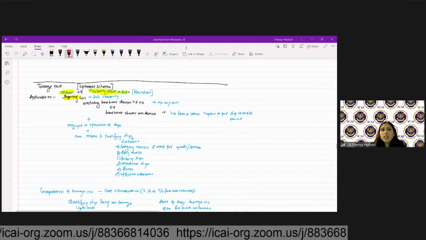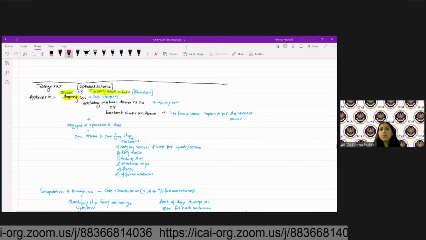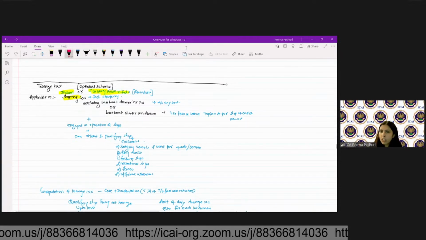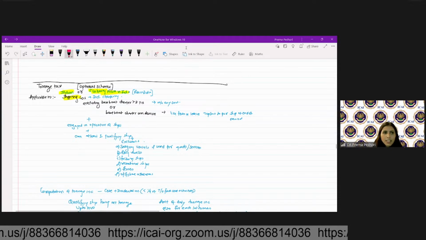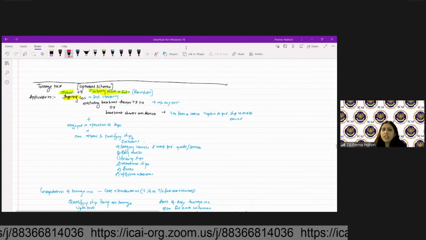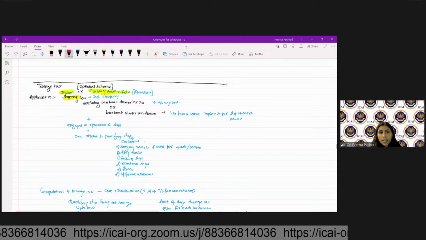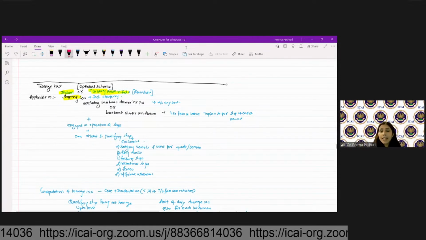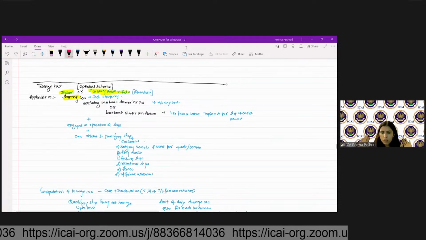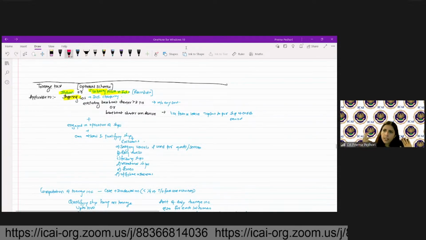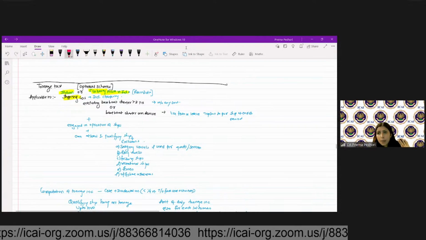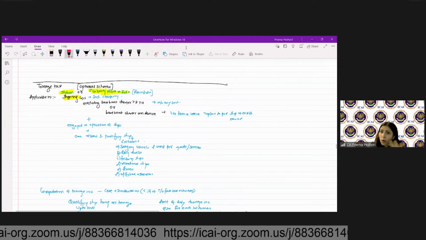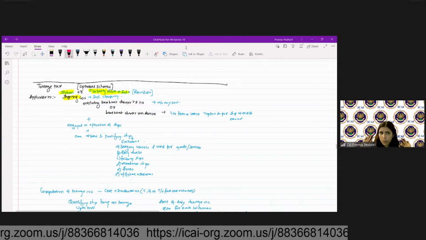Are we clear? In that case, the tonnage tax scheme is not available if we hire the ship on a bareboat basis. Bareboat meaning the empty ship that I am hiring. It is applicable in the case of hire when I hire the ship along with all the amenities and the crew members of the ship. So it is available in case of chartering of ship. Chartering means basically hire, but if I do a bareboat charter, I just take a ship on rent without its crew members, then tonnage tax scheme is not available.